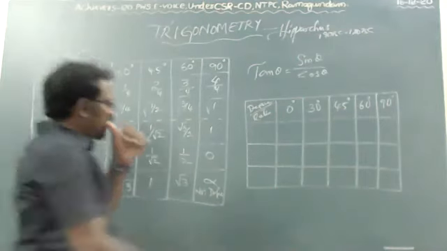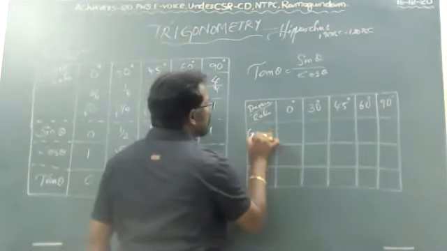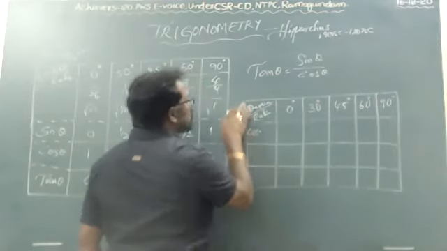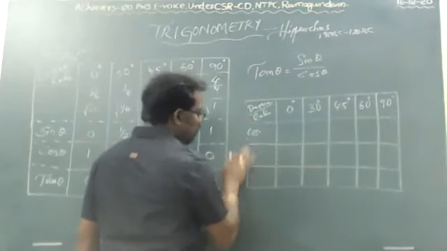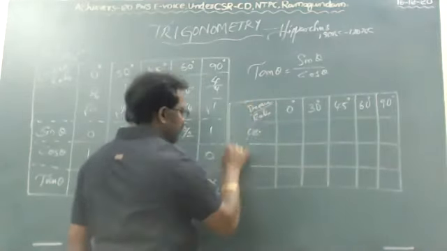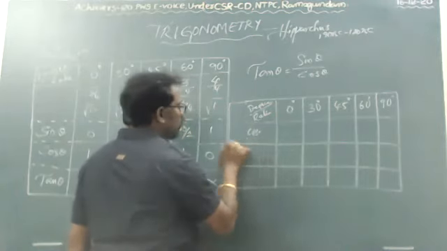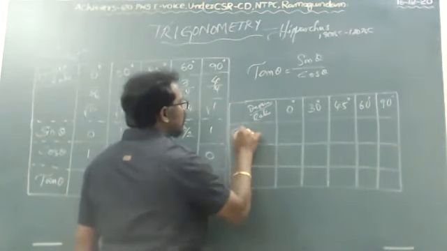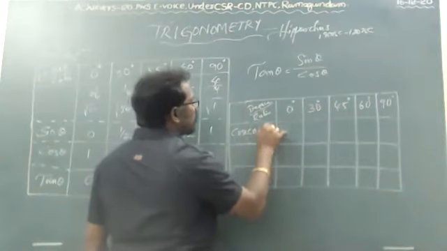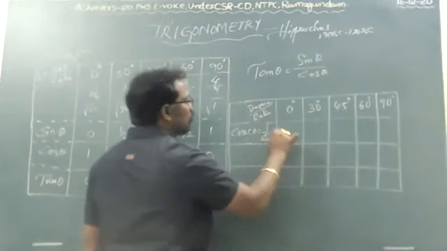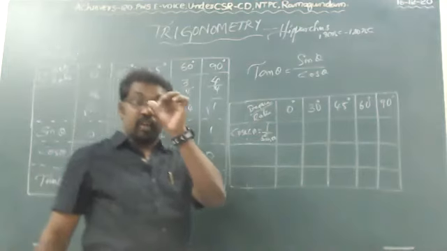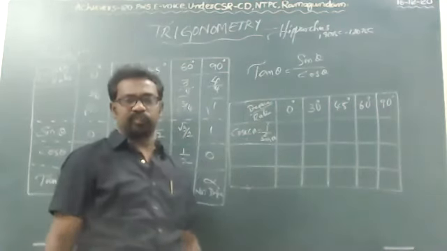The next one is cosecant theta. We'll write that. Cosecant, we know that. What is cosecant? Nothing but 1 by sine.